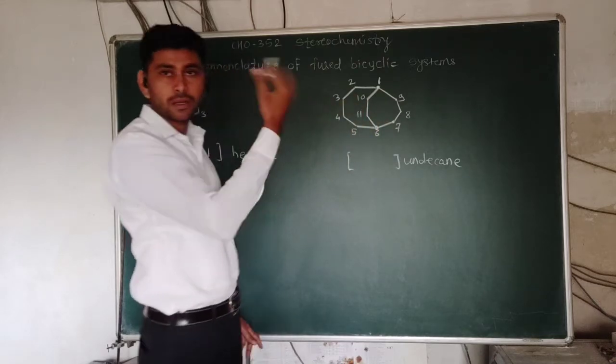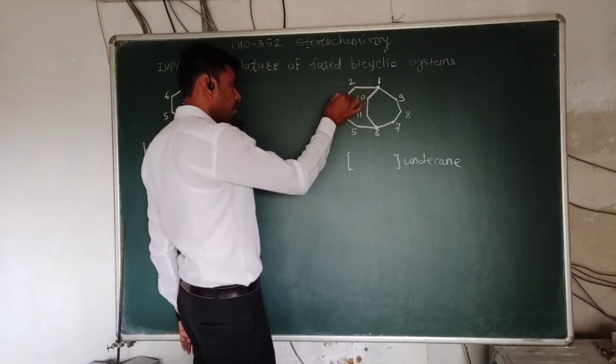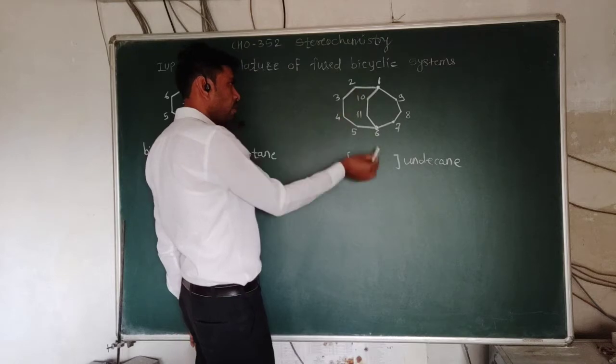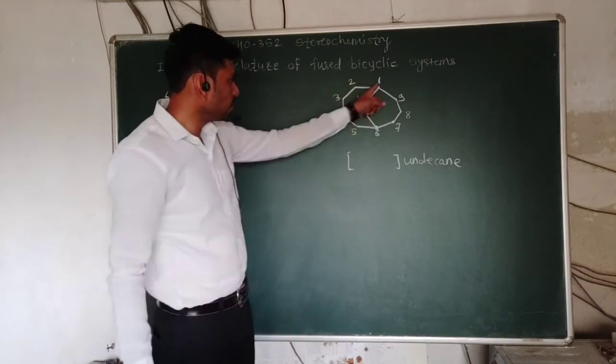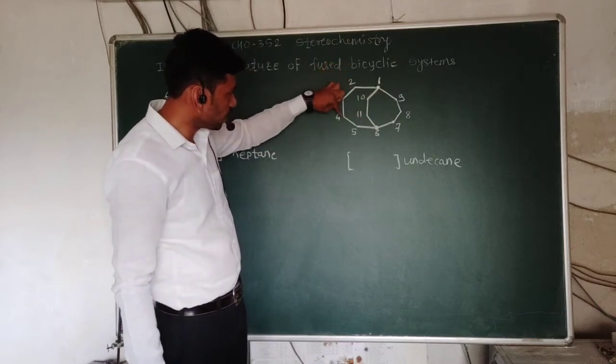So first we have to consider the maximum number of carbon atoms, and write them in decreasing order. So the biggest number we write first. Between 1 and 6, the number of carbon atoms is 1, 2, 3 and 4.